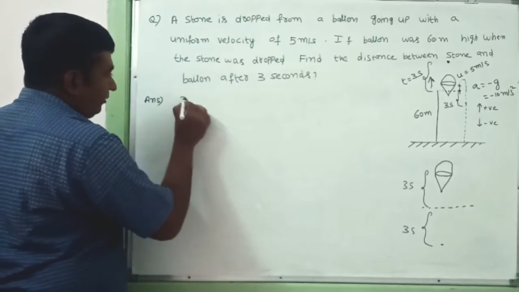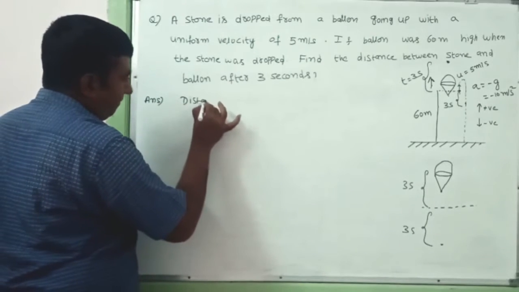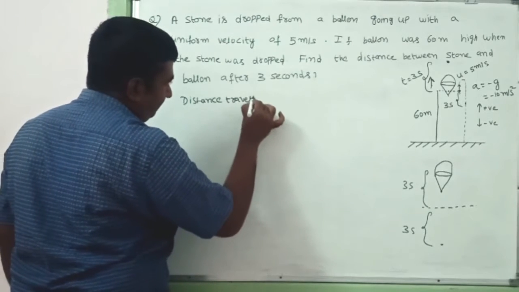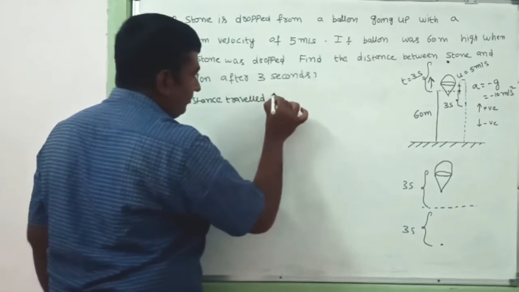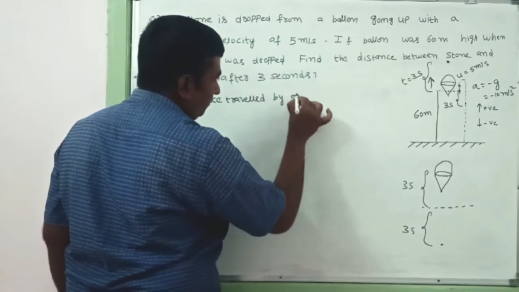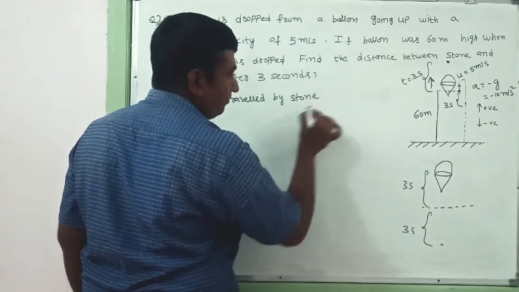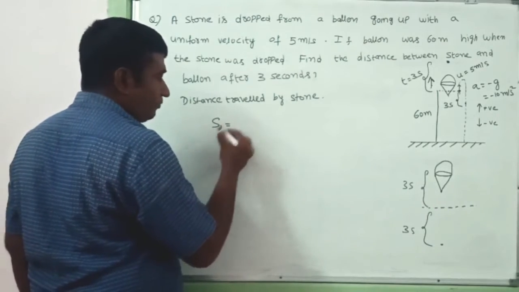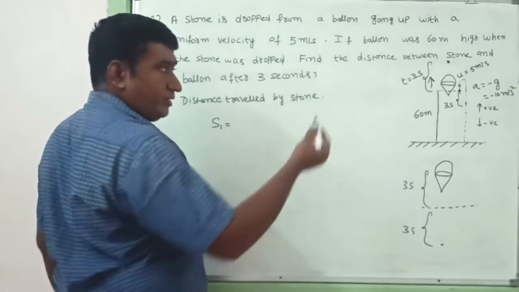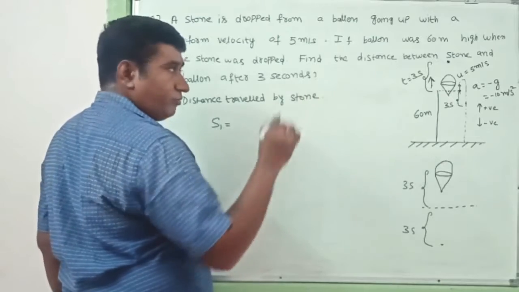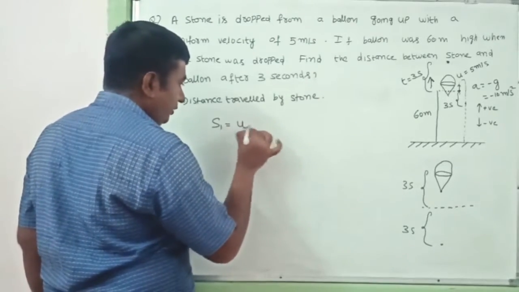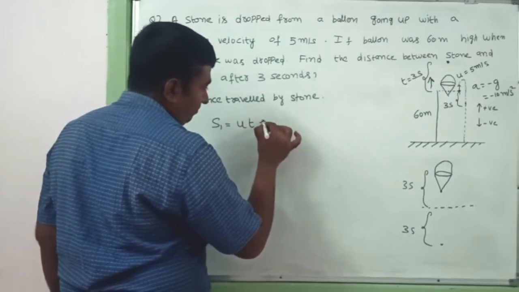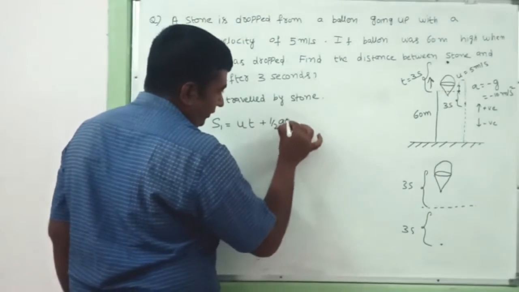Distance traveled by the stone, I am considering as S1. S1 = ut + half a t square.